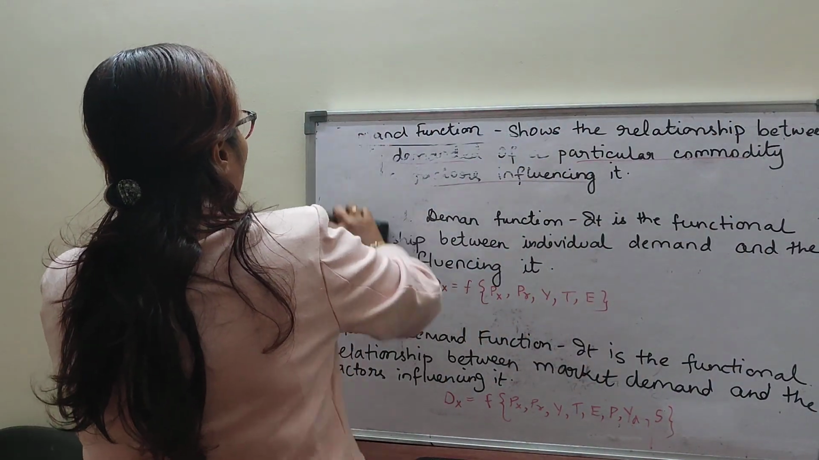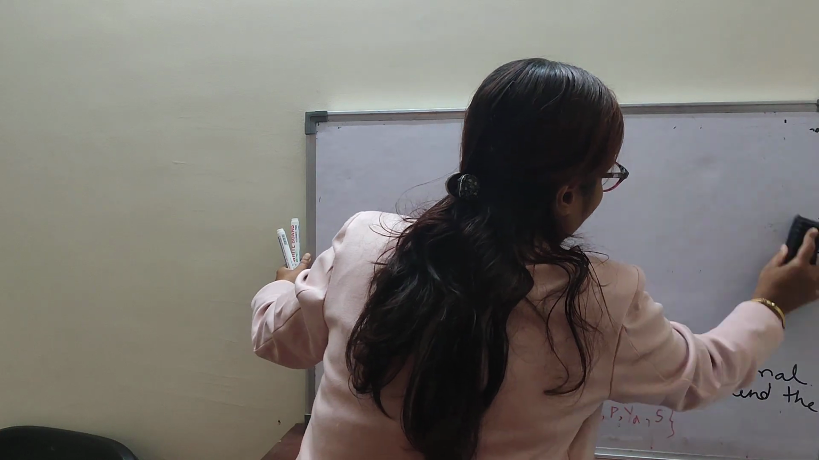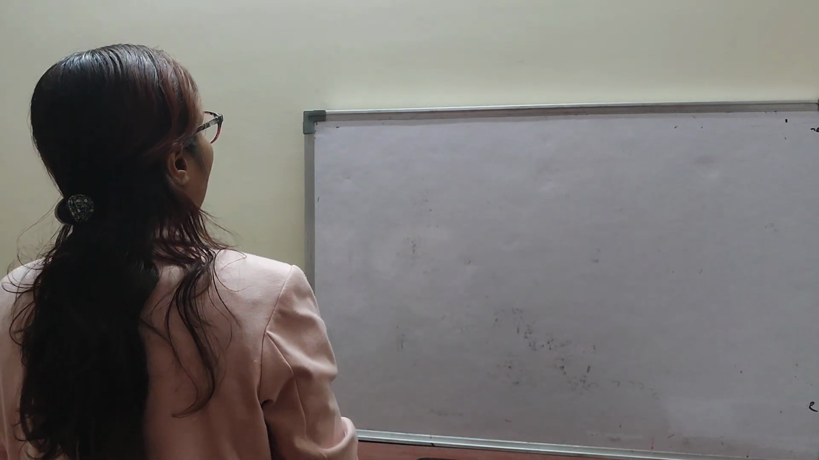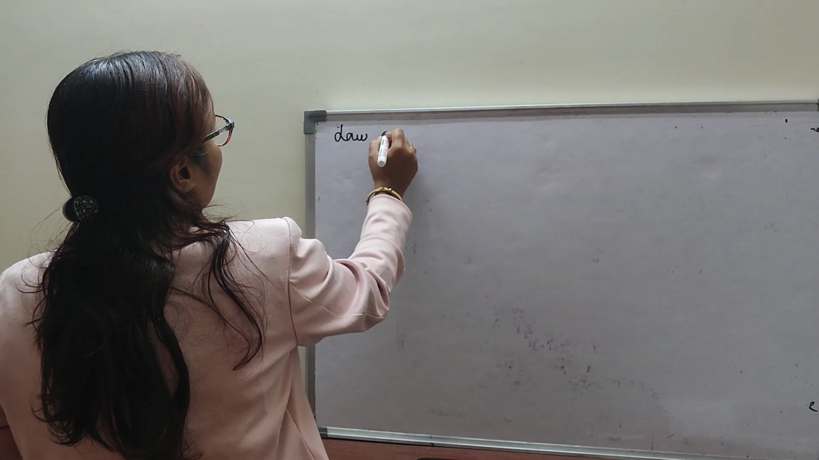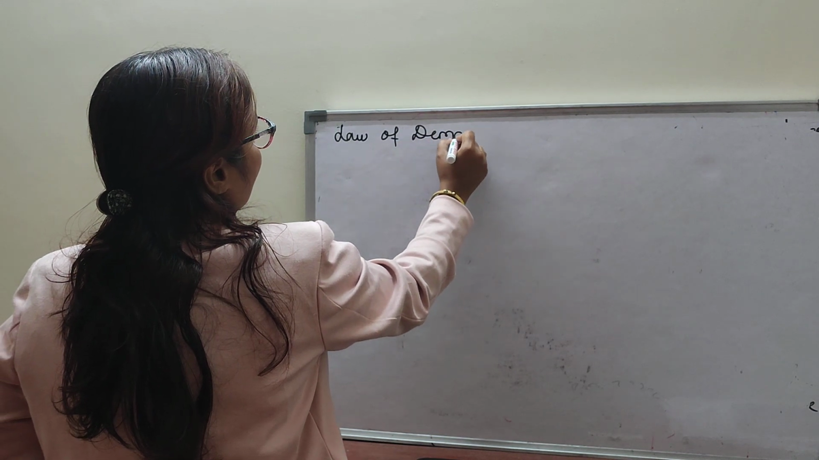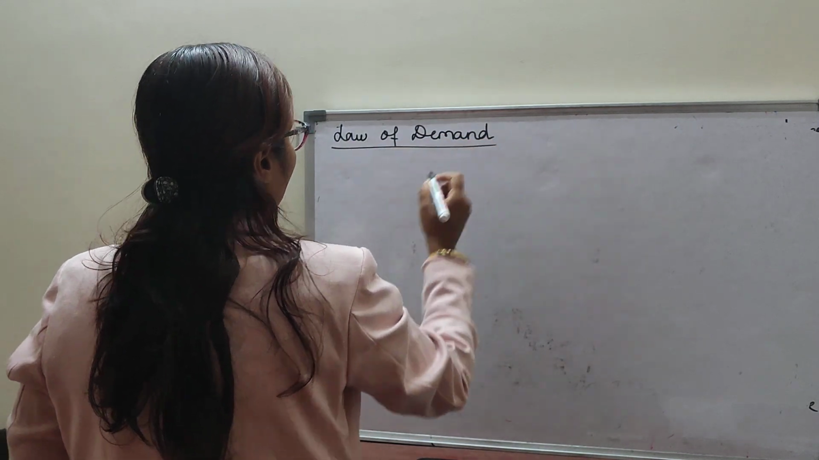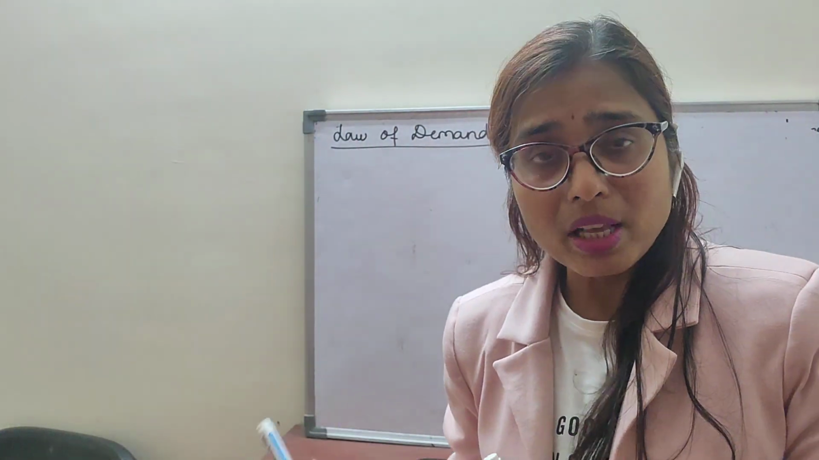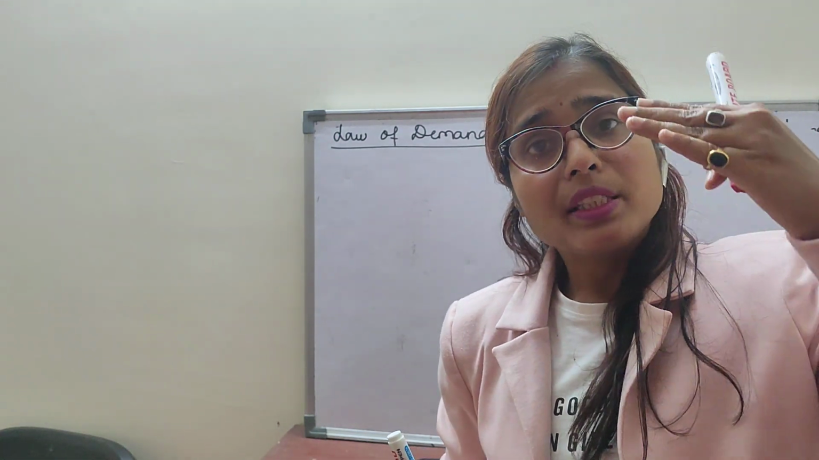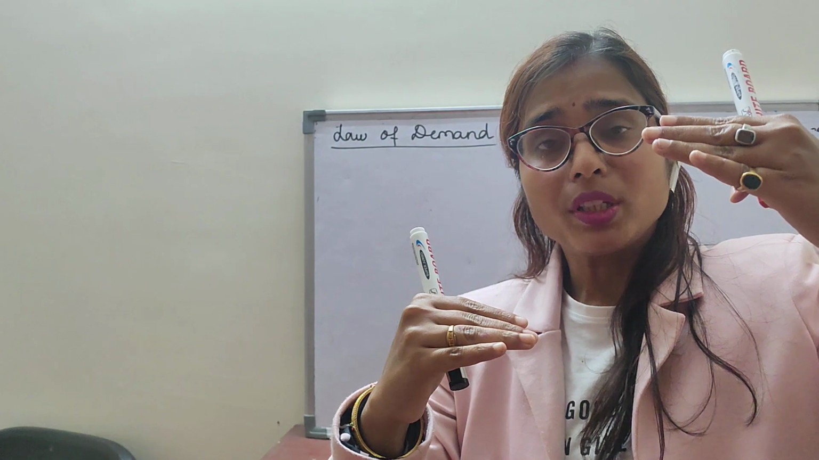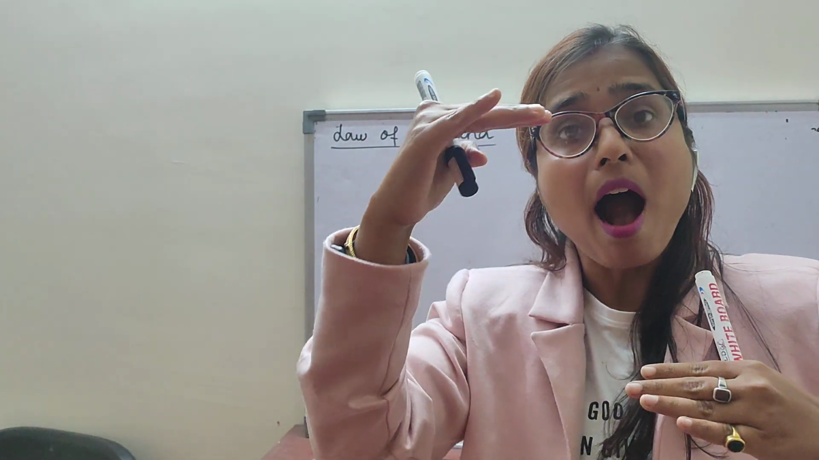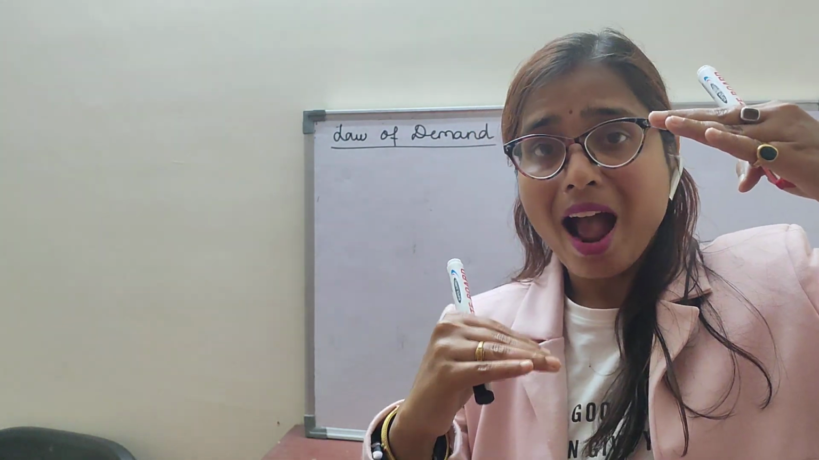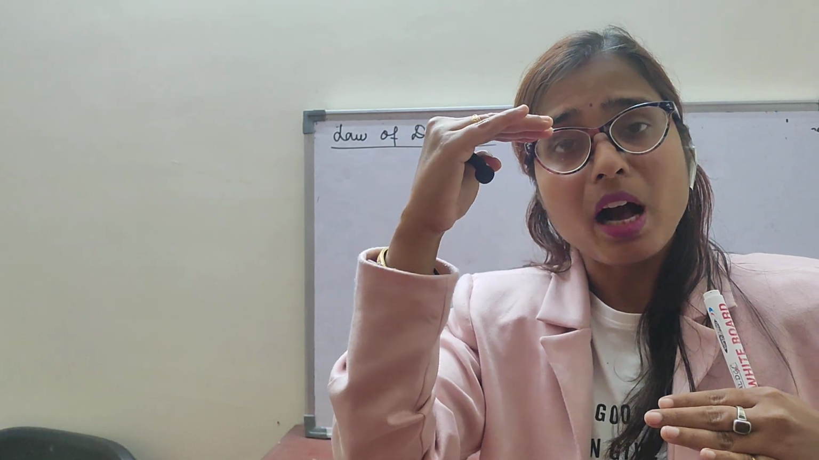Now the second topic is the law of demand. Law of demand states that, other things remaining constant, quantity demanded is more at a lower price, and quantity demanded is less at a higher price. That means more quantity is demanded at a lower price and lesser quantity is demanded at a higher price.